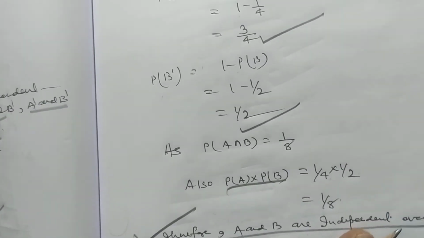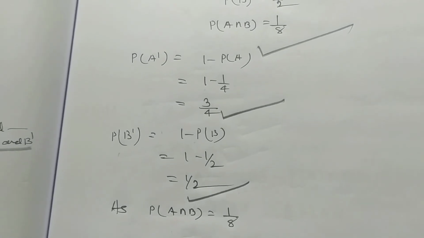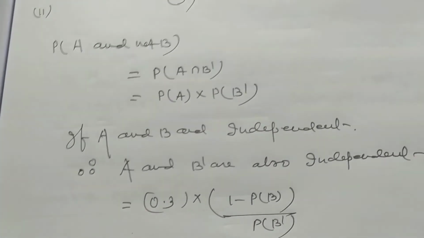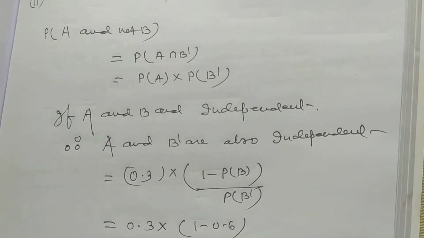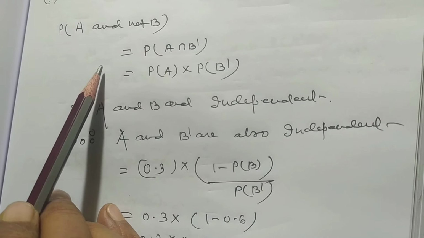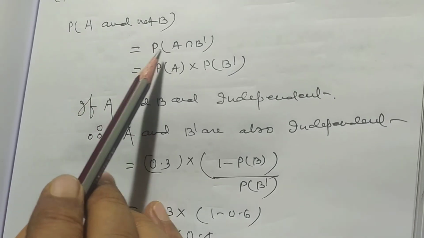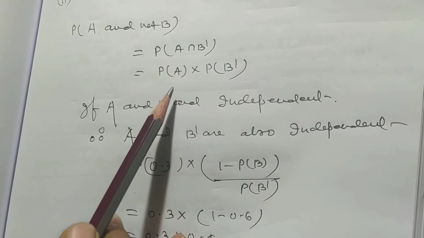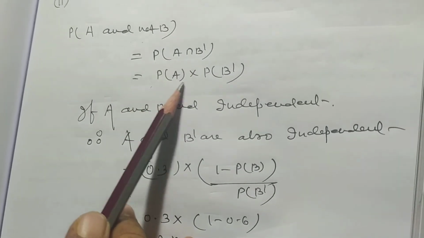So my dear students, now I want to solve another sub problem, probability of A and not B. How will you write? Probability of A and not B means A intersection B dash, which is probability of A into probability of B dash.